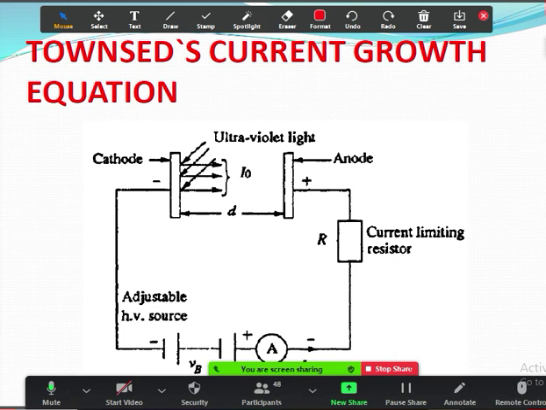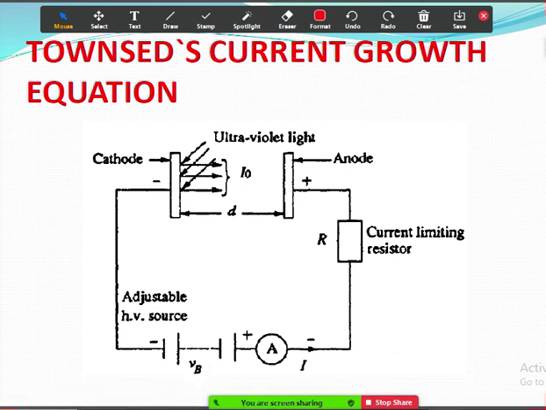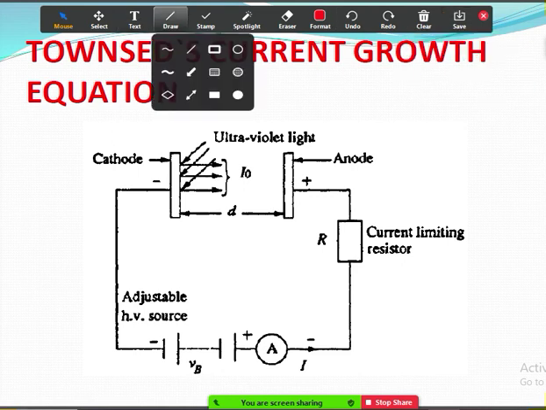In this theory there are two parts, because of secondary ionization we have got one more thing. So Townsend's current growth equation, the first one. This is a small derivation I'll be explaining to you. So this diagram you remember, I think. Need not explain it again.